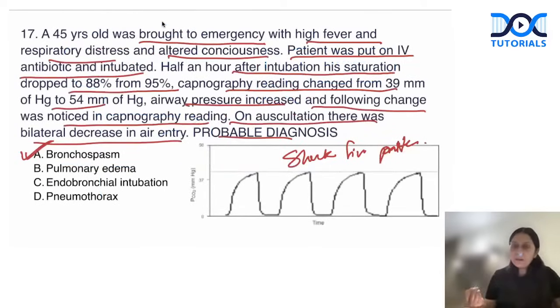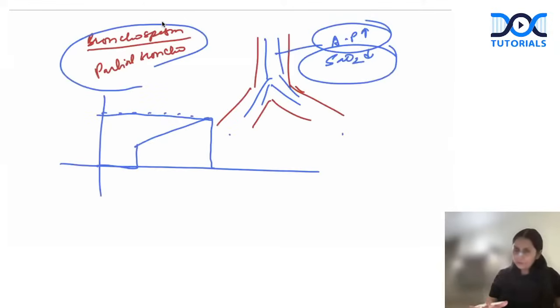In pulmonary edema, there would be symptoms like frothy sputum, and EtCO2 would never increase. In endobronchial intubation also, saturation would decrease. EtCO2 can increase, but once the tube is fixed, forward migration of the tube is possible, but bronchospasm is a better answer in this case, right? Compared to it, bronchospasm is a better answer. In pneumothorax, there's a dramatic increase in the airway pressure, right? Saturation can decrease, but EtCO2 will not increase, right? So the answer is bronchospasm. Okay, keep it in mind.